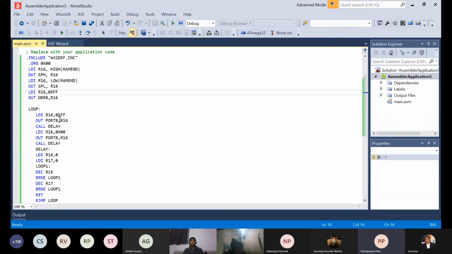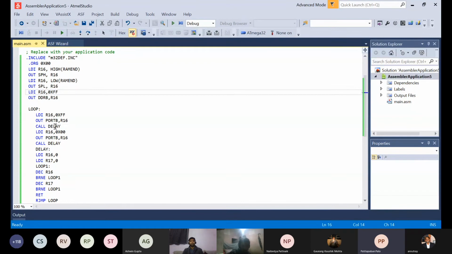Okay, so we are using register 16. You can use any register. There are 32 registers. I think 1-2 registers will be reserved for some default operation, but most of the registers will be available. So we are using the R16 register here and loading the value 0xFF into R16, and that same value will come to port B as output, because port B is our input output pin register. So we are giving the value of R16 to port B, and then we are calling a delay.